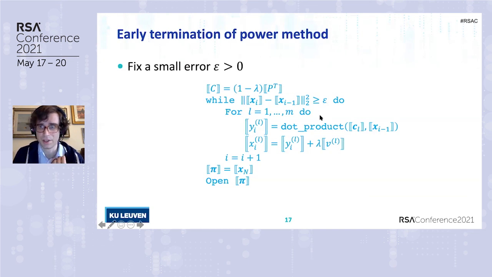So this is optimal, but of course it introduces a security problem because we are revealing the number of iterations. Remember that these conditions have to be secret shared. So the question is, can we quantify the amount of leakage due to our revealing the number of iterations?